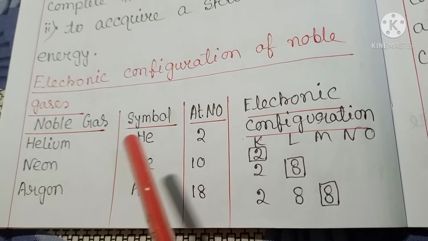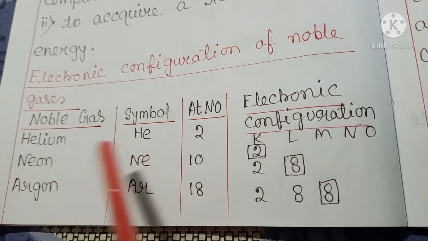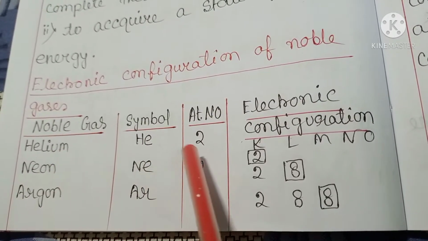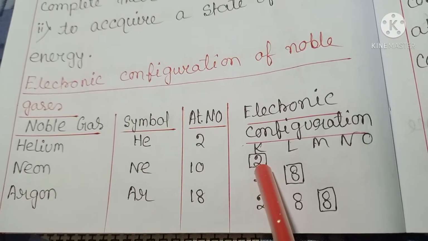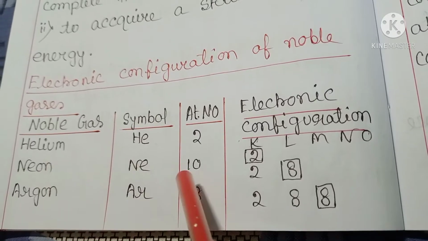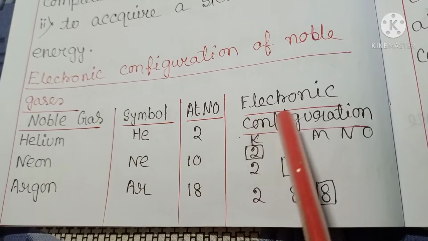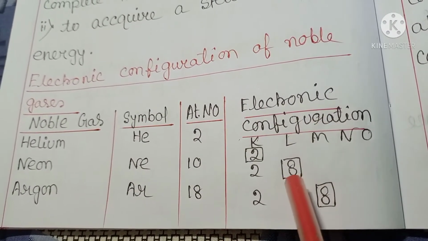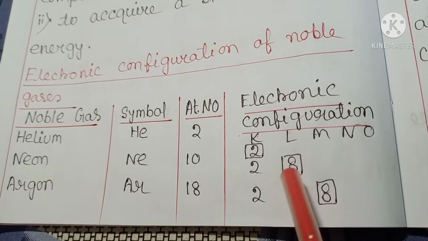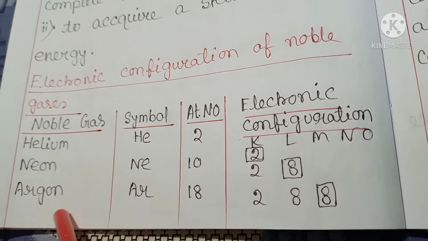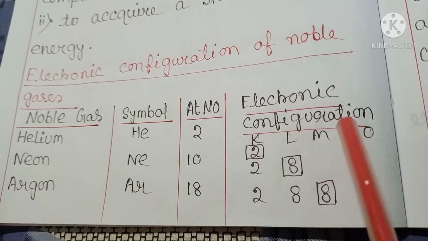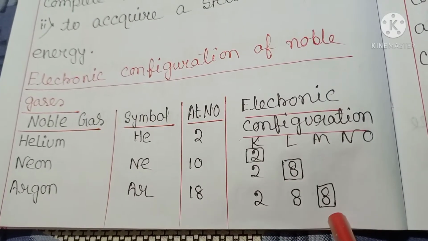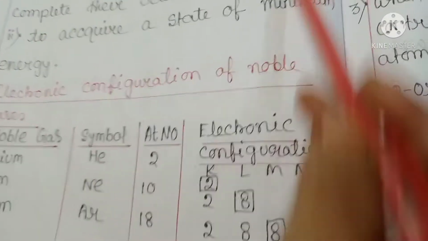See the inert gases and their electronic configuration. Helium, atomic number 2, has 2 electrons in its outermost shell. Neon, atomic number 10, has 8 electrons in its outermost shell.